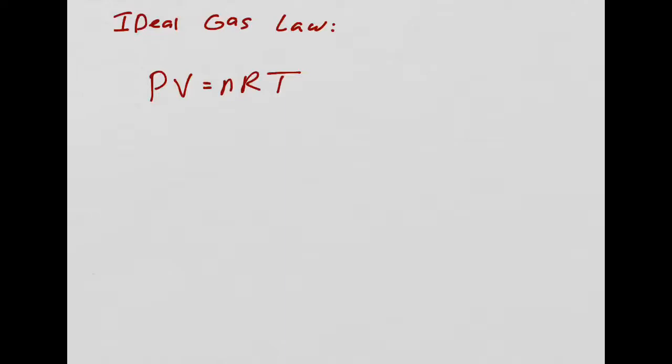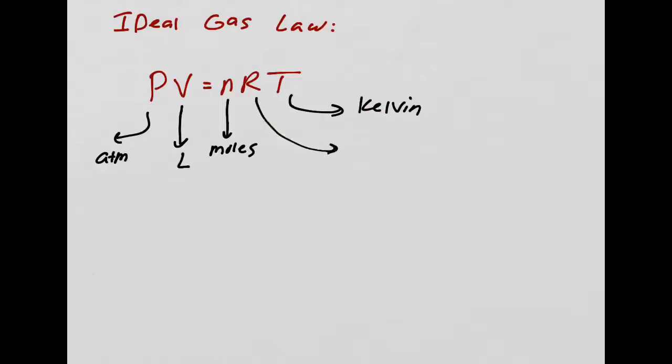Now, let's go over units. Units really matter. P is pressure. Pressure has to be in atm. V is volume. Volume has to be in liters. n is moles, you know that. And T has to be in Kelvin. T is temperature, has to be in Kelvin. What is R? That's the only one you don't know. R is the ideal gas law constant. R is a constant, and that constant is